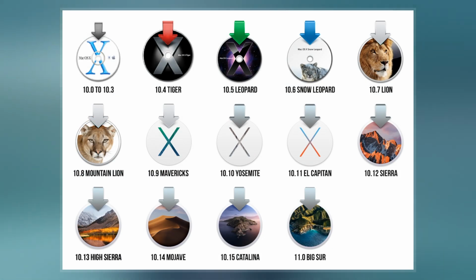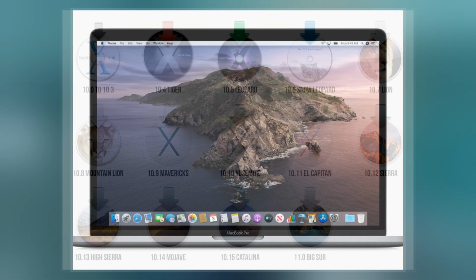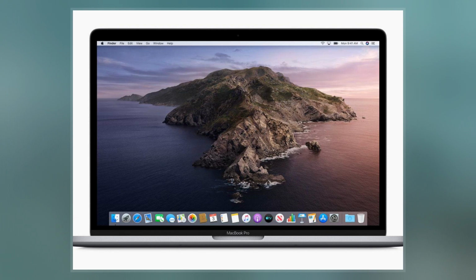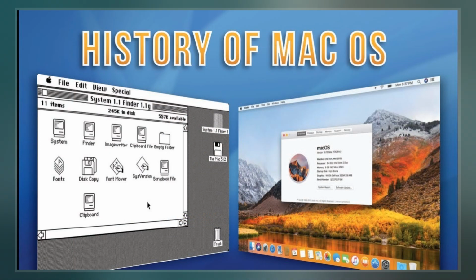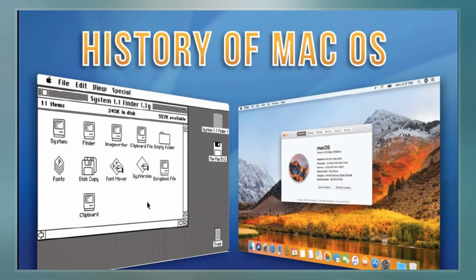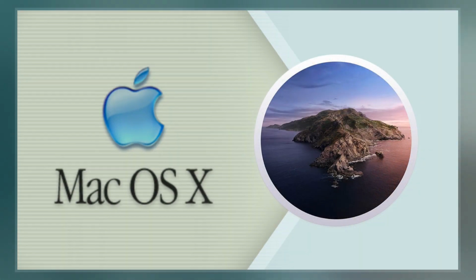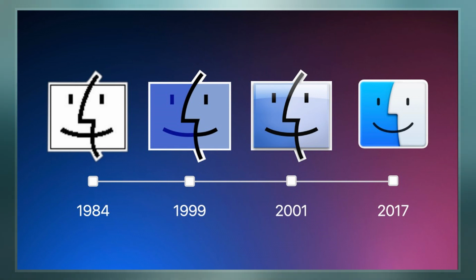However, the current macOS is a Unix operating system built on technology that had been developed at NeXT from the 1980s until Apple purchased the company in early 1997. Although it was originally marketed as simply version 10 of the Mac OS, it has a completely different codebase from Mac OS 9, as well as substantial changes to its user interface. The transition was a technologically and strategically significant one.